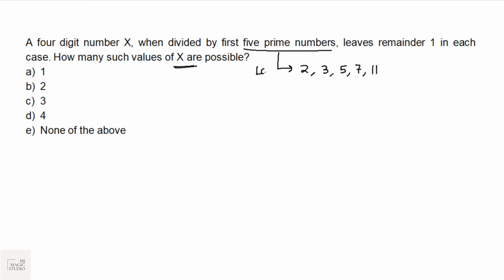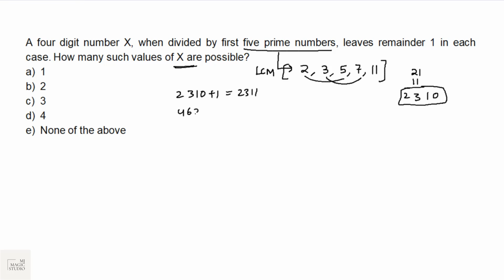For that, the step is very simple. First, we need to find the LCM of all the divisors. We just need to multiply. 2 into 3 is 6, into 5 is 30, into 7 is 210, into 11 is 2310. 2310 is the LCM. Now, the first number can be 2310 plus 1, that is 2311.